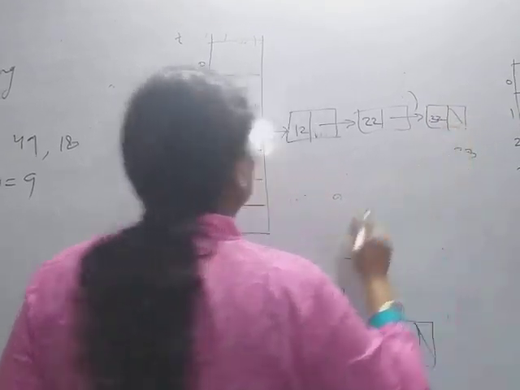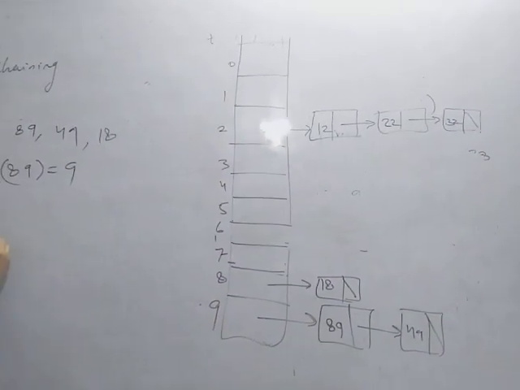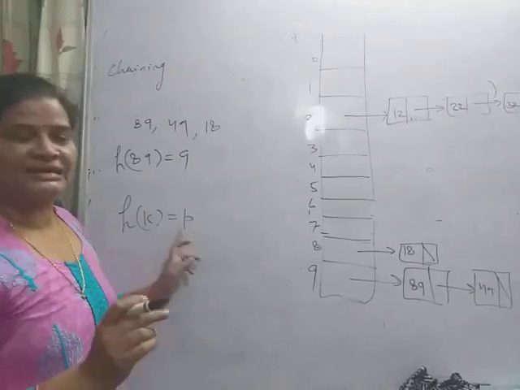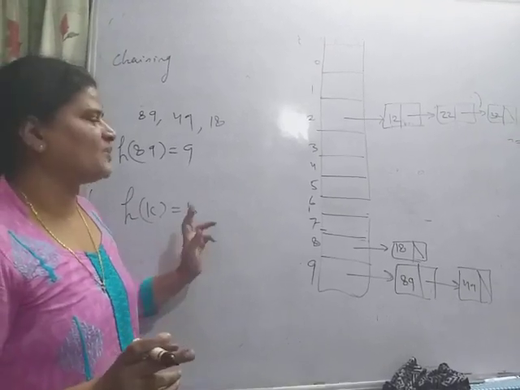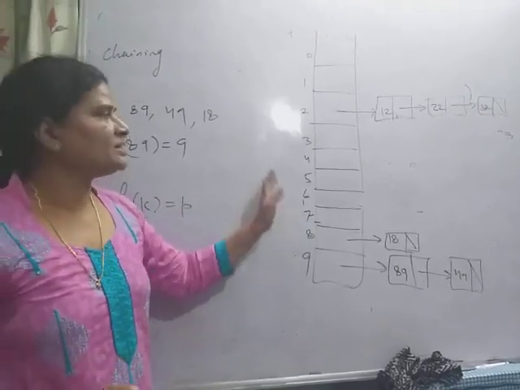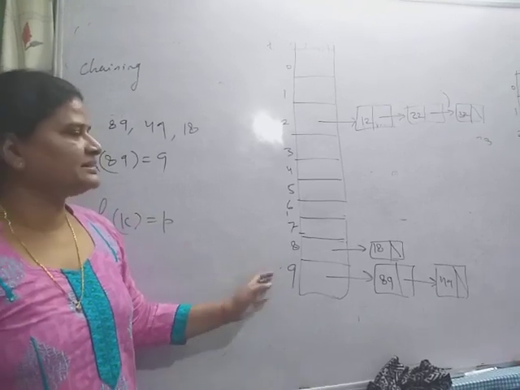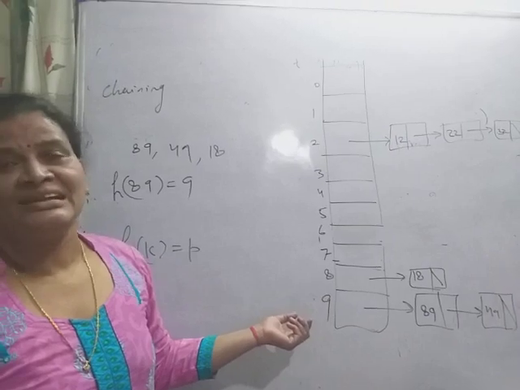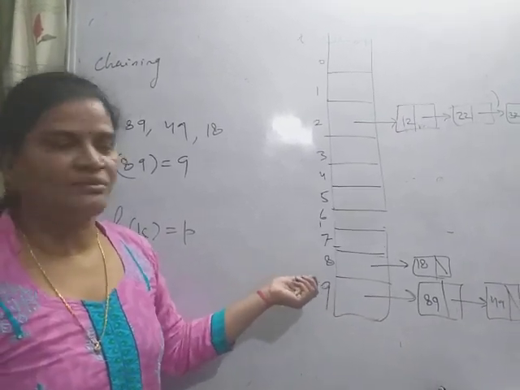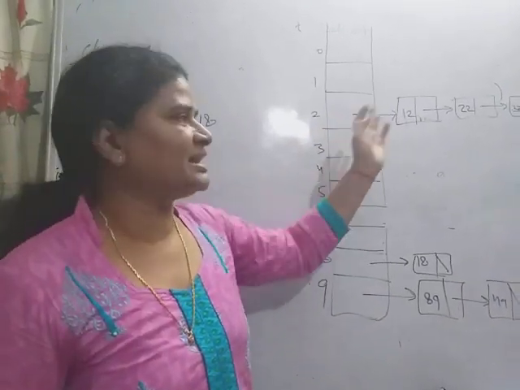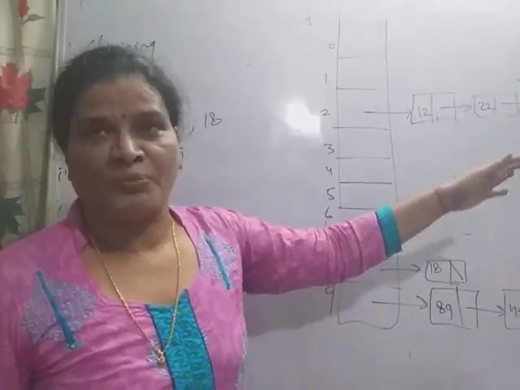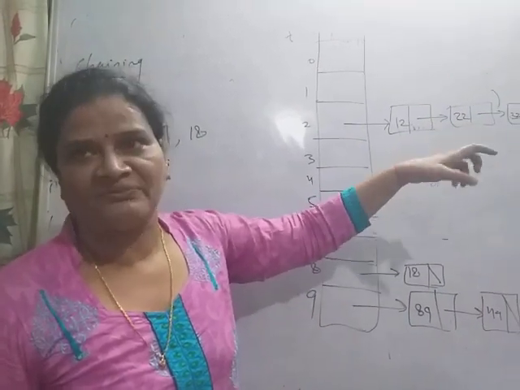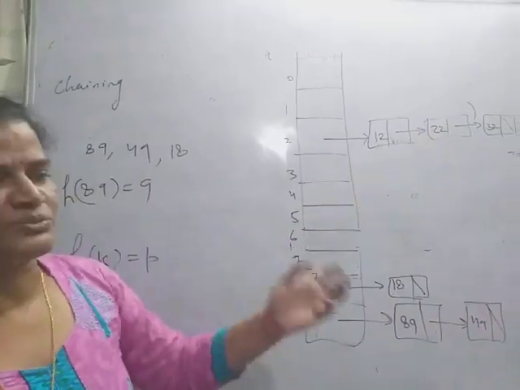Okay, so if h(K) equals P, then the key K will be stored in the linked list pointed by P. This is the chaining method, and it has the advantage that there is no overflow. Insertion and deletion are easier in chaining as compared to open addressing, because when we insert an element there, we have to find a slot by applying linear probing or quadratic probing.